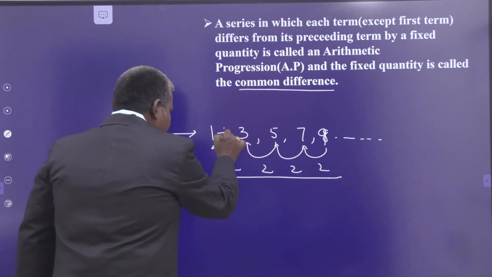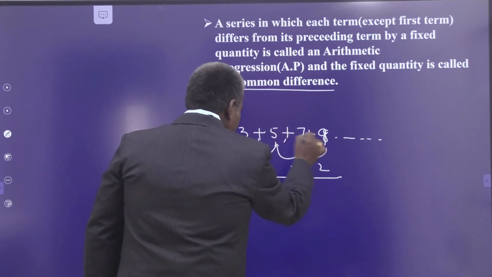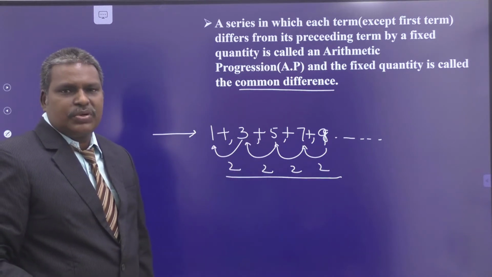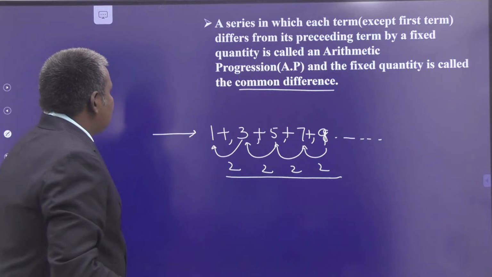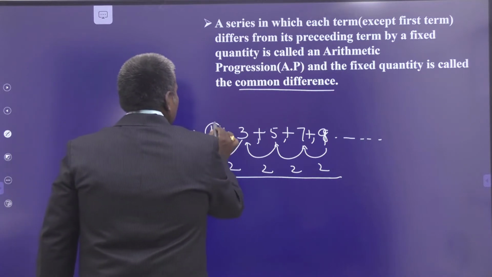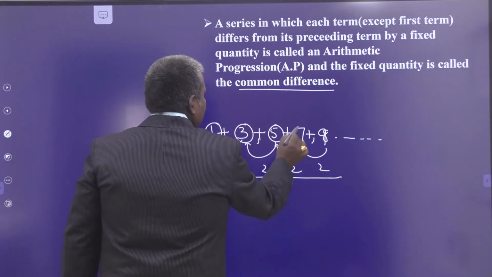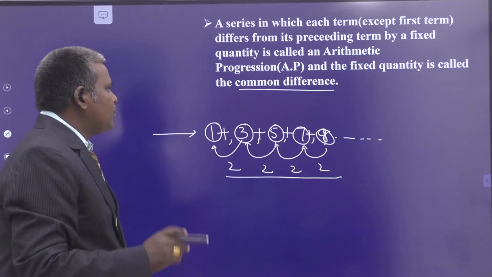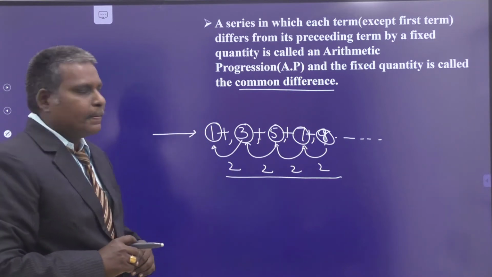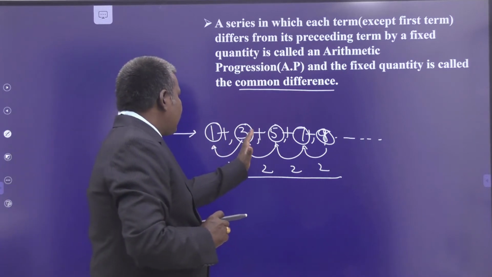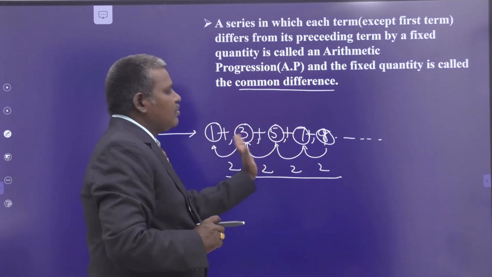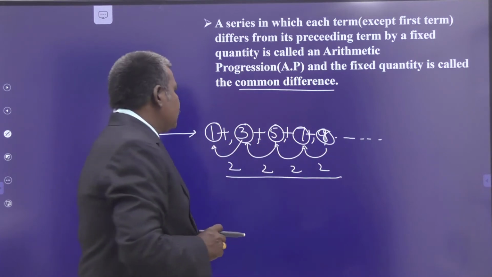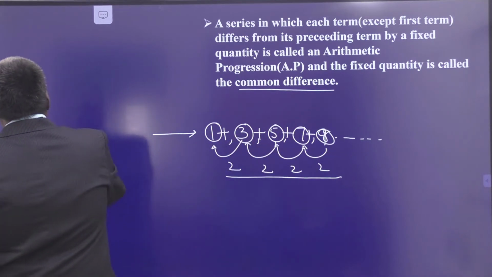This series is in arithmetic progression, or we say that the sequence is in arithmetic progression. These are called terms of the sequence as well as the series: 1, 3, 5, 7 like that. So this is the arithmetic progression. So the differences taken in the same order must and should be the same for the consecutive terms.